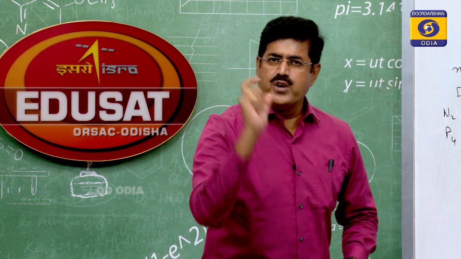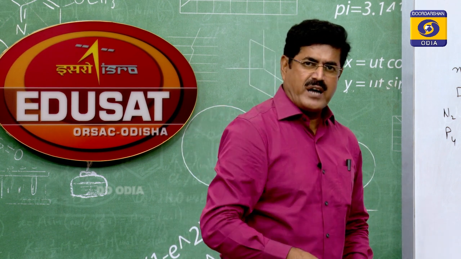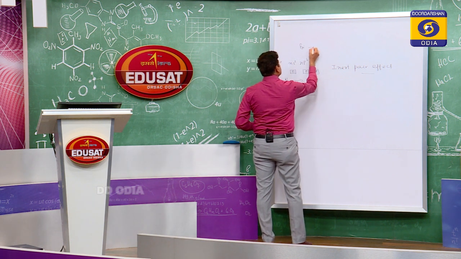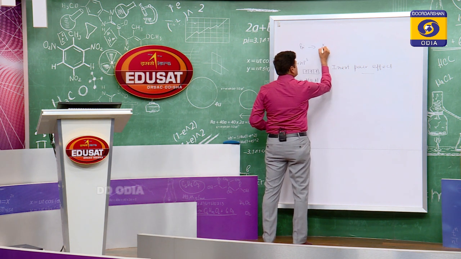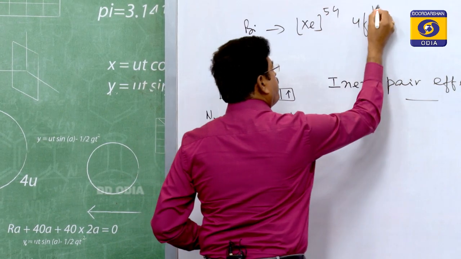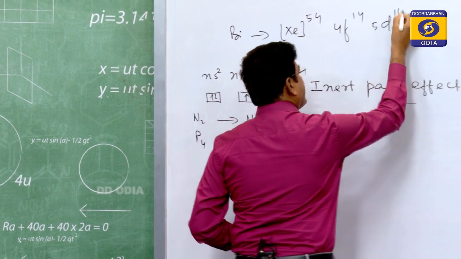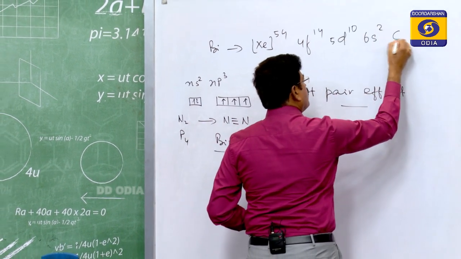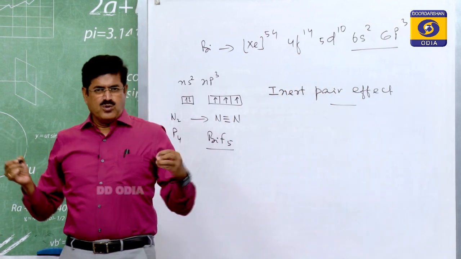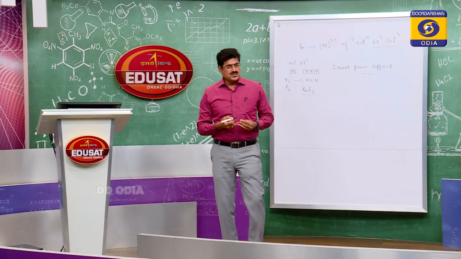Bismuth is xenon core, 4f14, 5d10, 6s2, 6p3. The outer shell is 6s2, 6p3, 5 electrons.